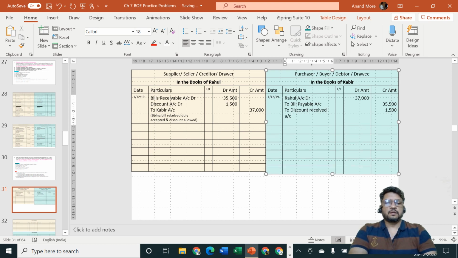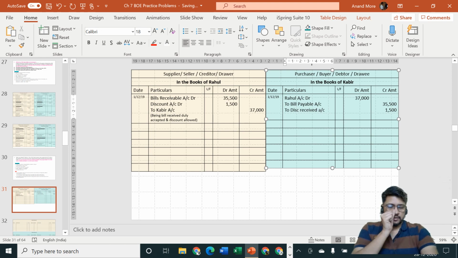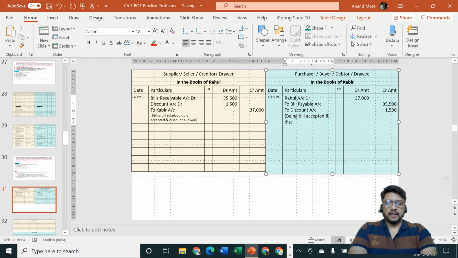Reason is this is our income, credit all incomes and gains. Discount allowed is a loss and discount received is income. You can say to discount received account, or you can just say to discount account. That is also okay. Don't worry about that particular thing. So to discount account, amount is rupees how much? 1,500. Okay, being bill accepted and discount received. Being bill accepted and discount received.